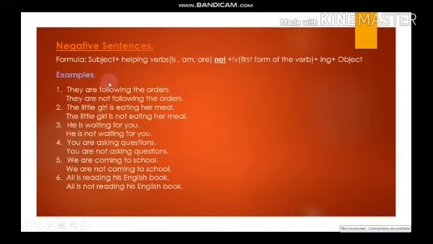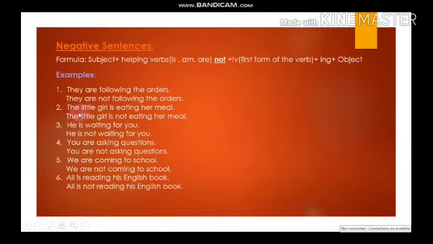These are some of the examples. The first one is, they are following the orders. This is a positive sentence, and how can I make it negative? As I said earlier, just by simply putting not, the sentence will become negative. Look at the negative example now: they are not following the orders. As you can see, the whole sentence is the same, we have added only not.